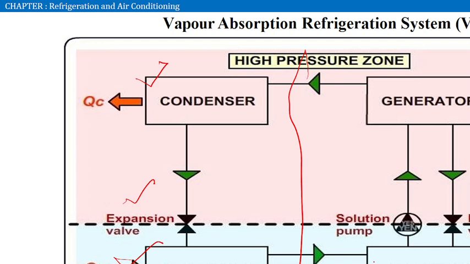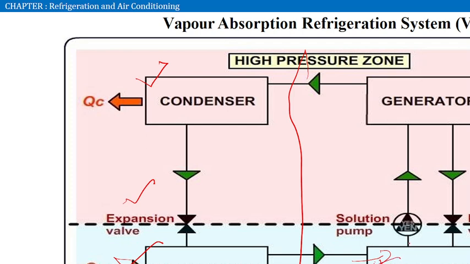Inside that, what we have to do is we send the vapor, which will mix with the absorber.